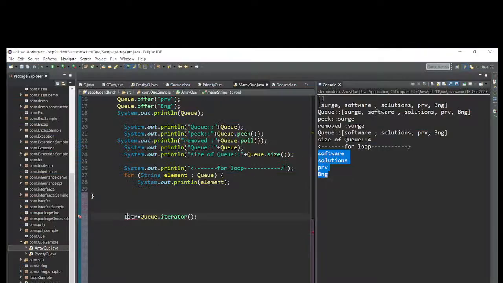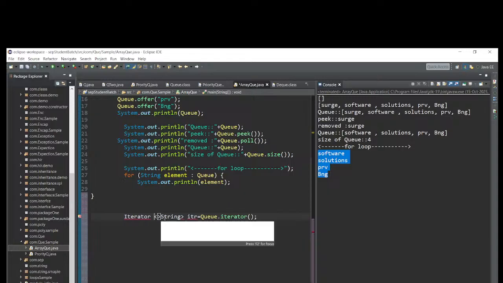So iterable with generics, let me take string. Now Control Shift O to import the iterator, sorry, iterator, let me take this one, string.